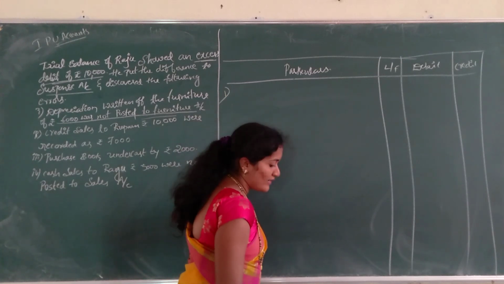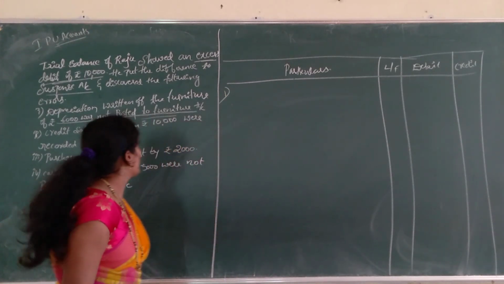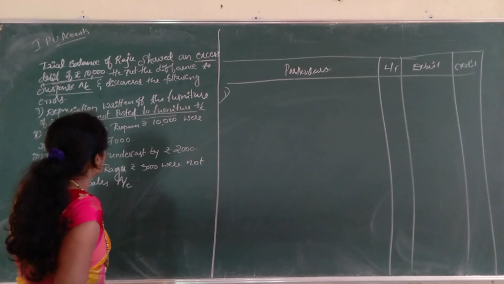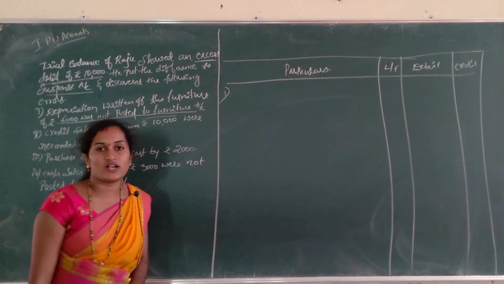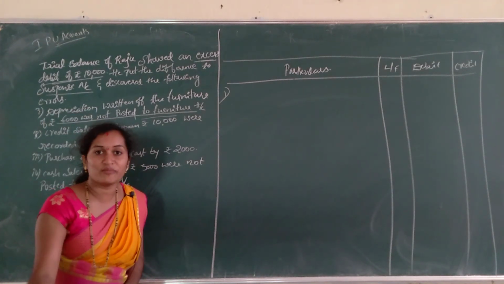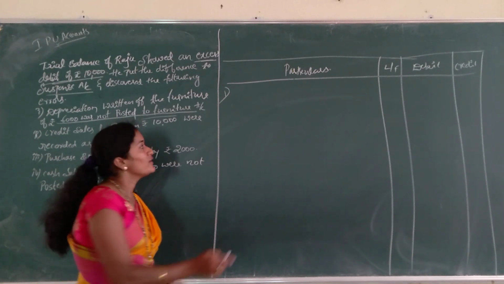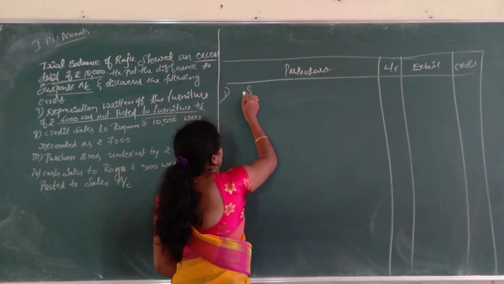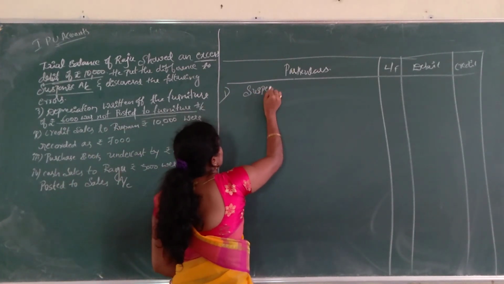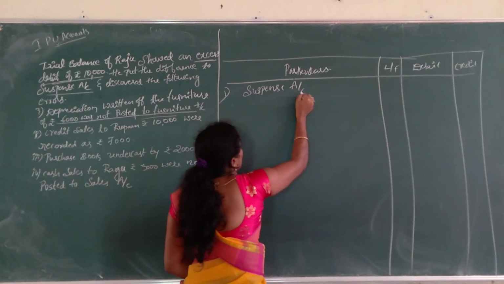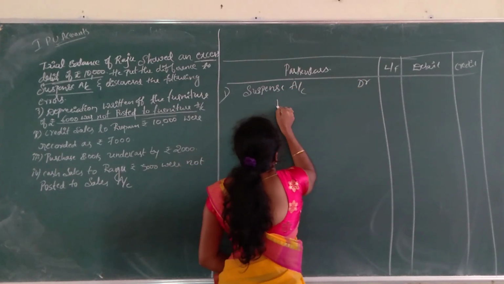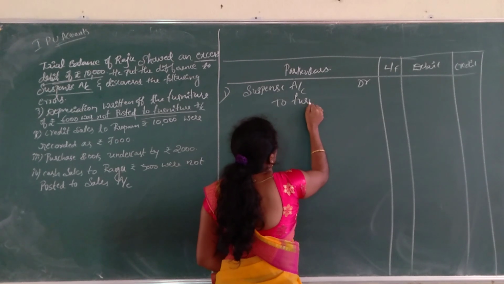First one is depreciation rupees 6,000 was not posted to furniture account. It is not posted to furniture account means we have to post that to the furniture account. That is, the entry is suspense account debtor to furniture account.